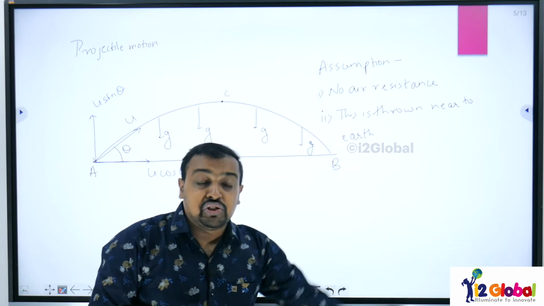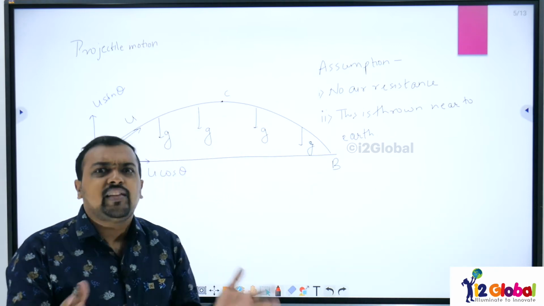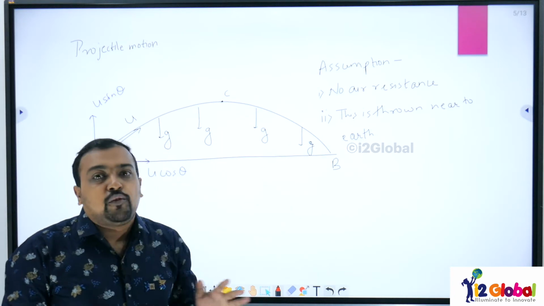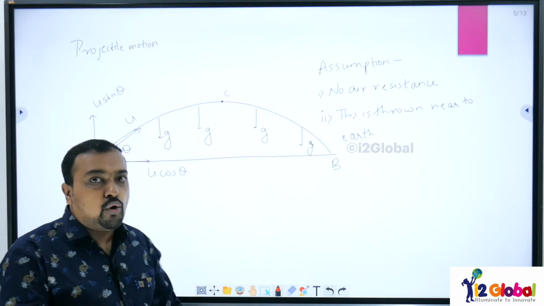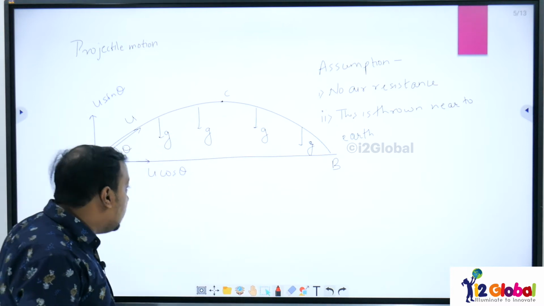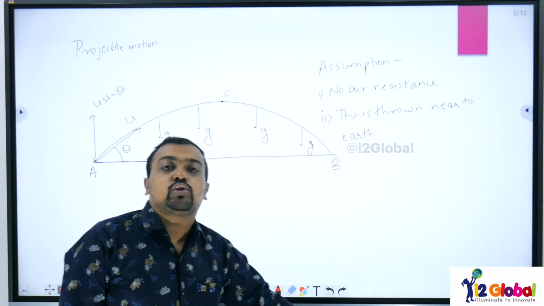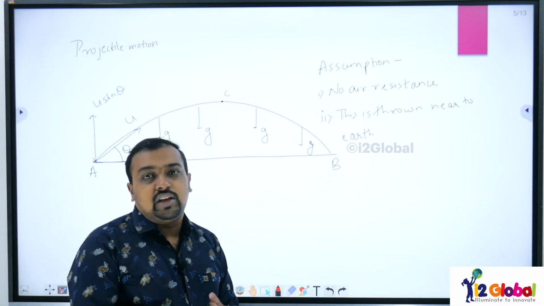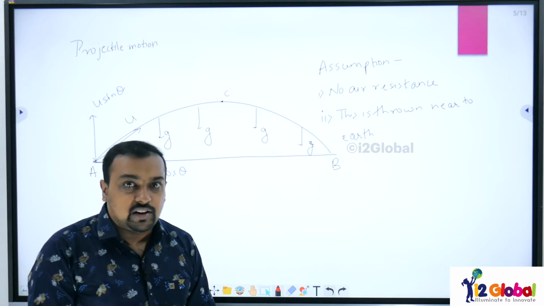Along the x direction, there is no acceleration. Why? Because there is no air resistance, and apart from air resistance, there is no force applied on the body. That means this body will continue to move with u cos theta throughout this motion from point A to B. There is no change in the velocity along the x direction.